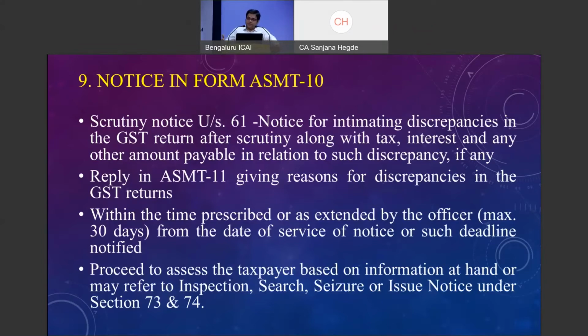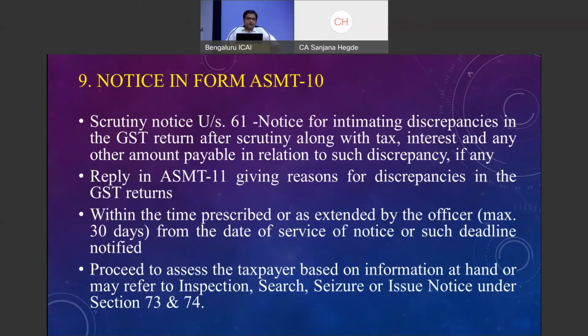Without application of mind, since it is all system driven, they just compare the values of that particular month, which is available in GSTR 7, with what I have declared here, and automatically the notices are generated and sent. There is no artificial intelligence for them, unfortunately, to see what would have happened earlier.